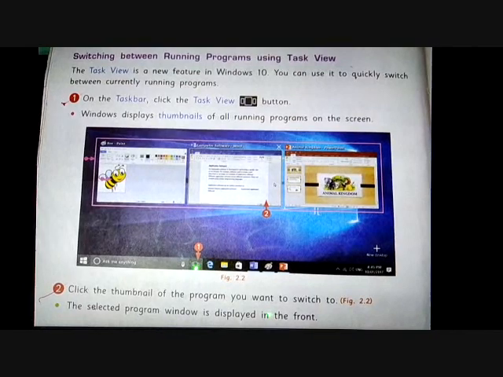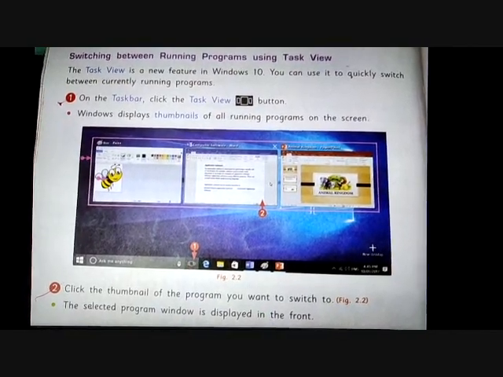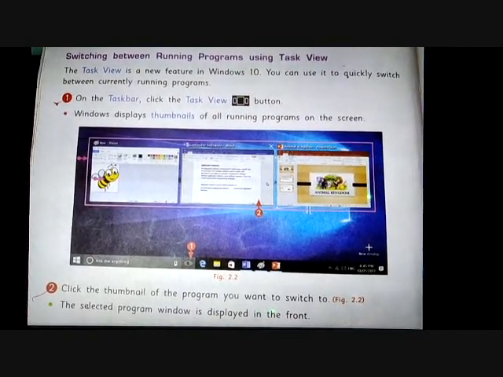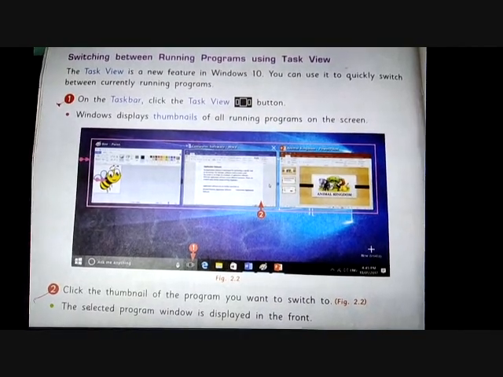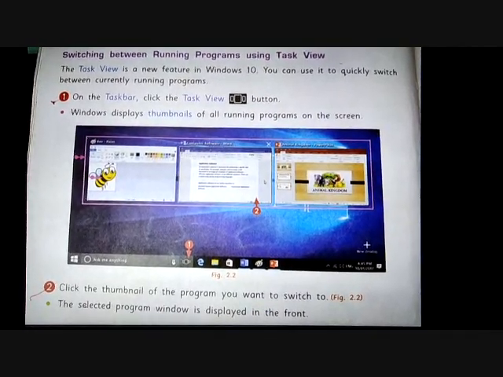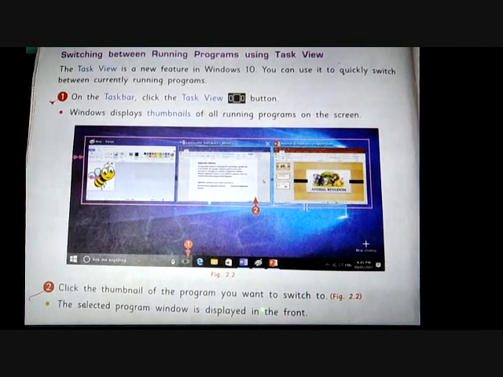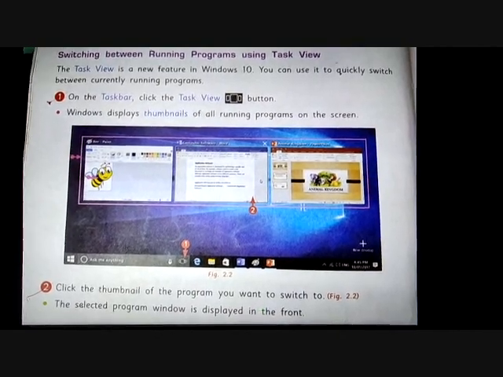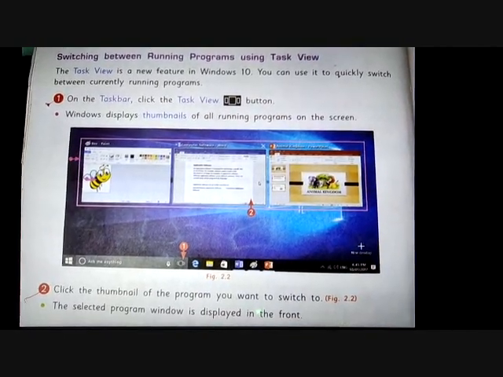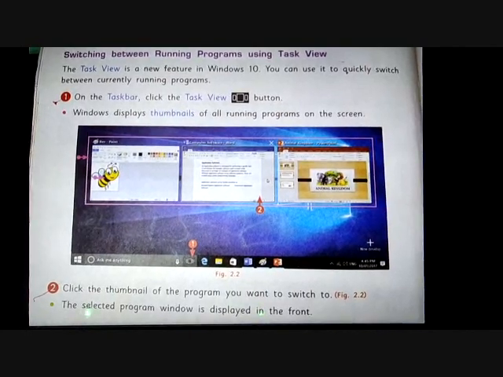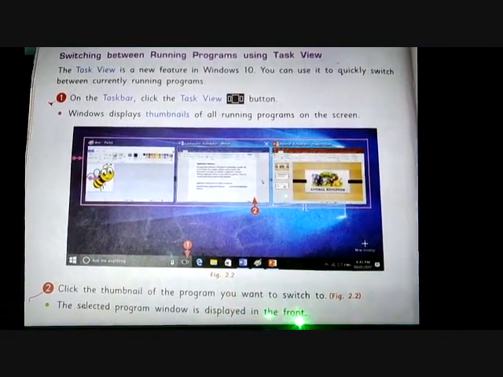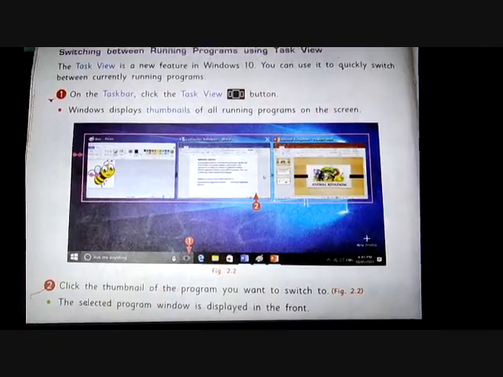Windows displays thumbnails of all the programs running on the screen. You can see 3 programs are running together in your computer system. Now the second step in Task View is that you can click the program which you want, that is MS Word. We want to switch to MS Word, so click on MS Word. If you want to switch to Paint, you can click on Paint.